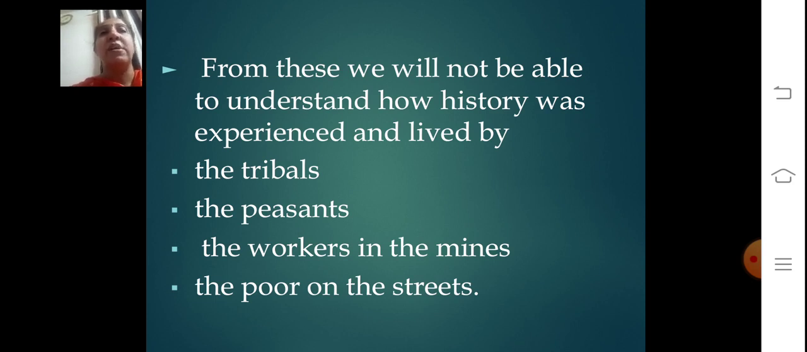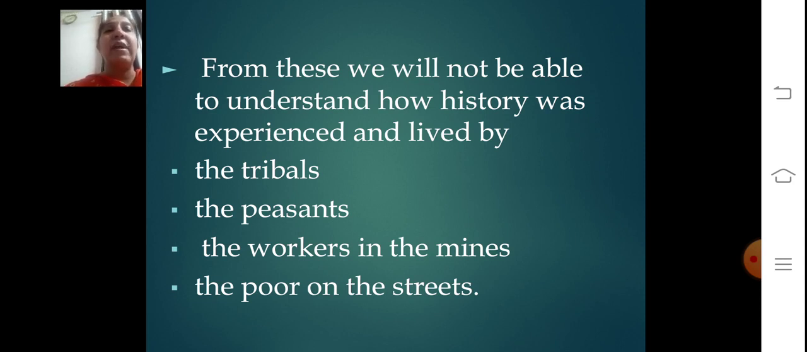But what about the people who were tribals, peasants, workers in the mines, or the poor on the streets? Getting to know their lives is a more difficult task, but yet this can be done if we make a little bit of effort. We are going to see that in the further chapters.